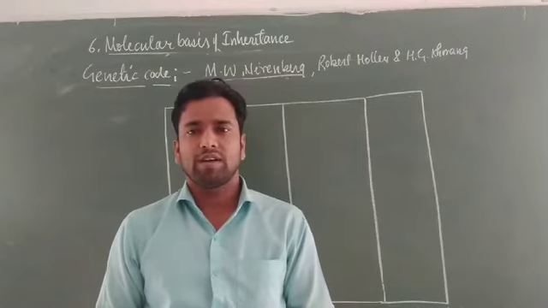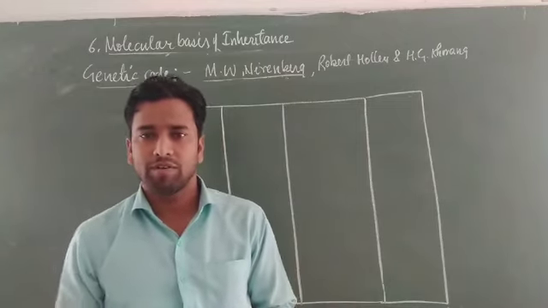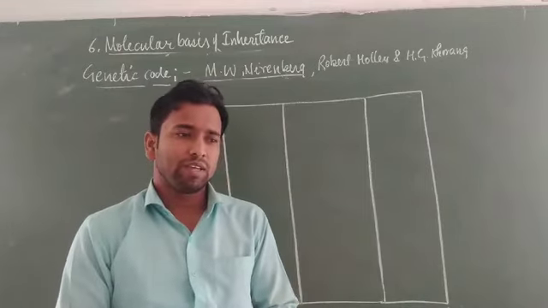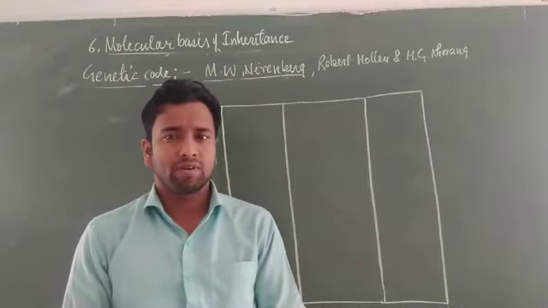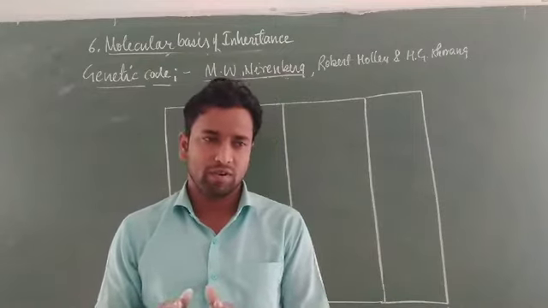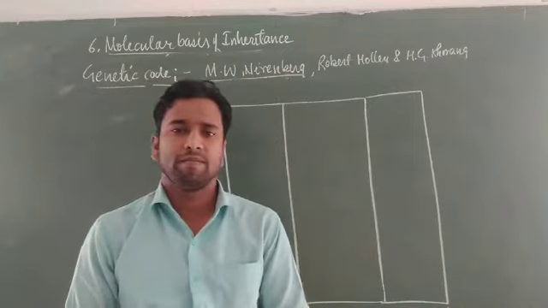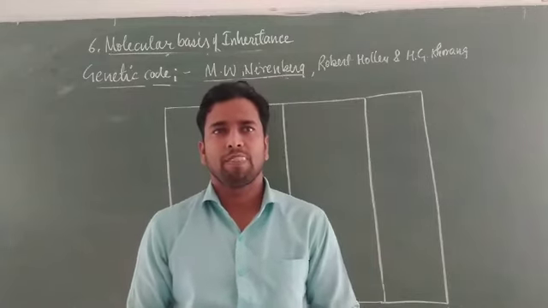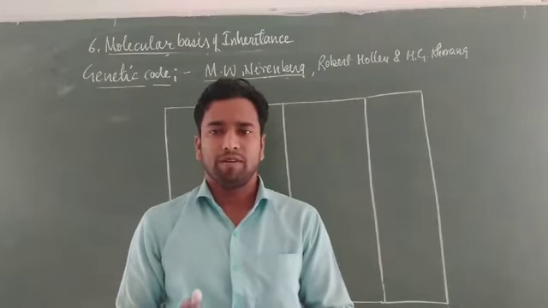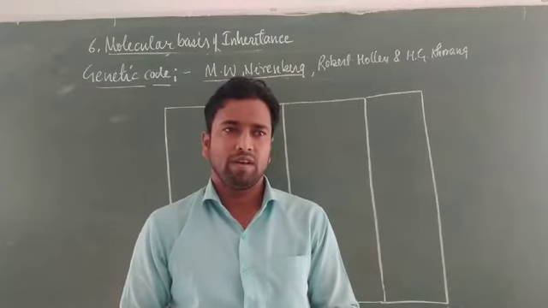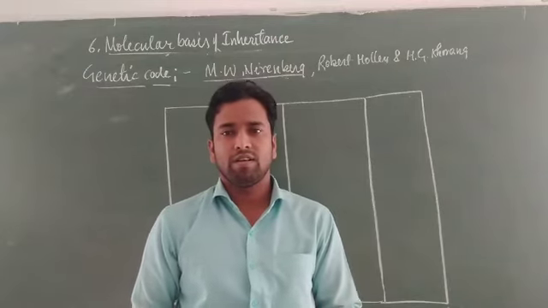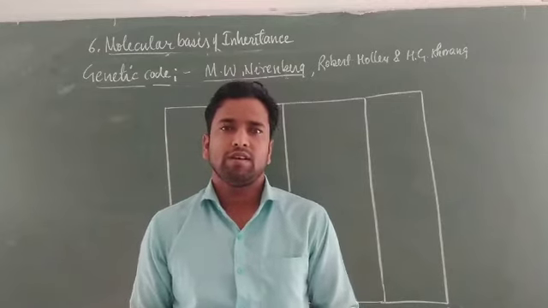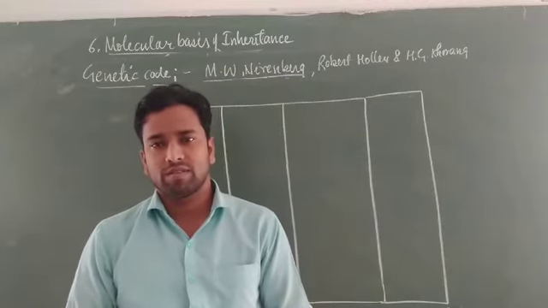But it is seen that there are only 4 bases and 20 amino acids. How is that possible? Some scientists gave the concept of a singlet codon, and that was not accepted. Later on, other scientists gave the idea of a doublet codon, and by considering this, 4 multiplied by 4 gives a total of 16 codons. That also cannot code all 20 amino acids.